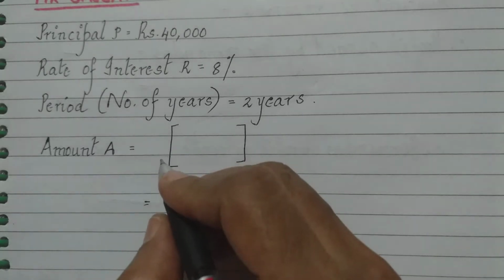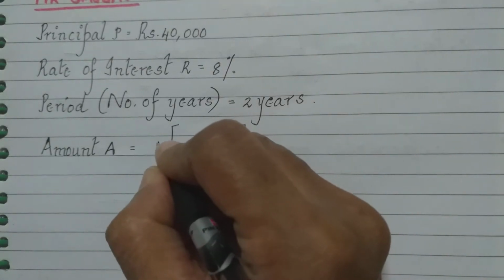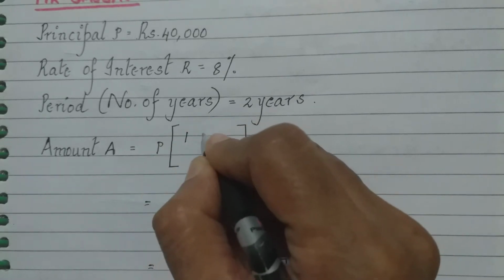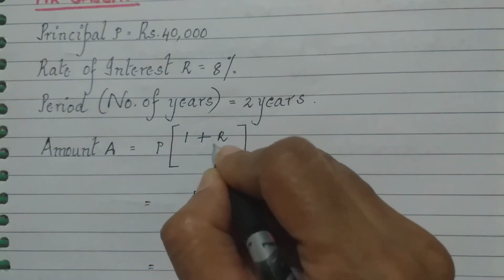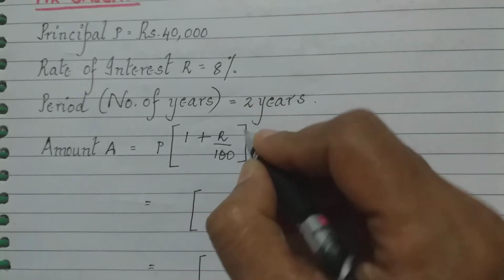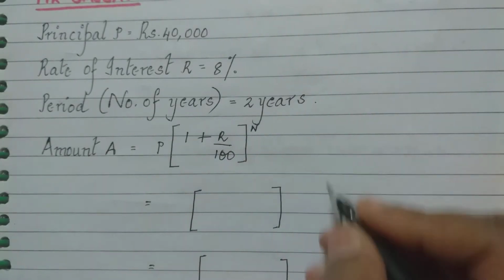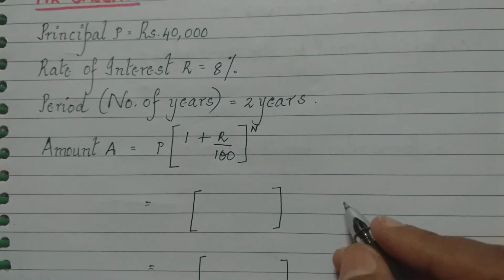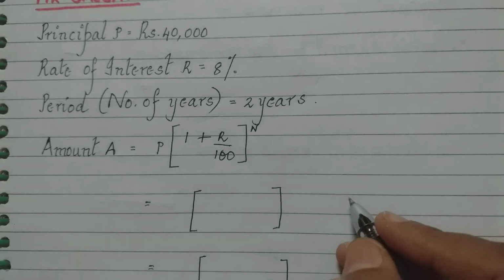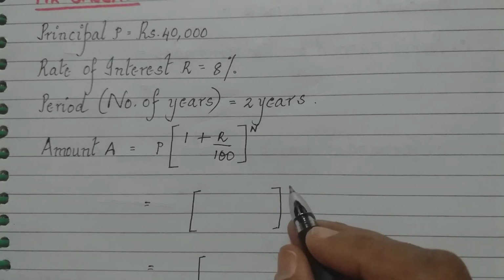Amount A is equal to P into (1 plus R upon 100) whole raised to n. So this is the formula to find the amount whenever we are using compound interest.